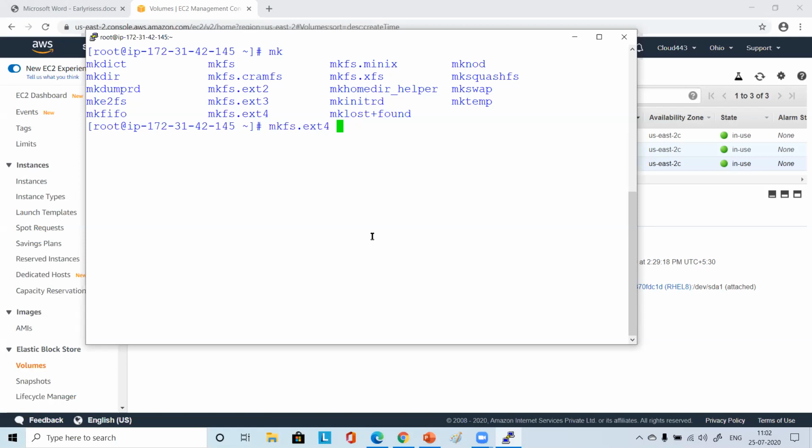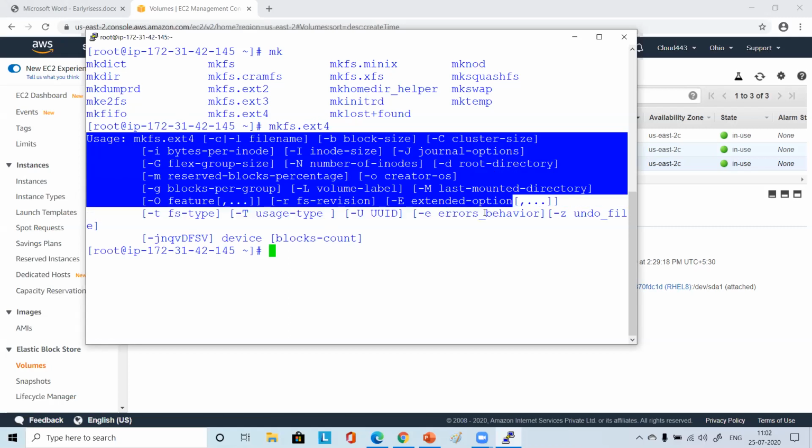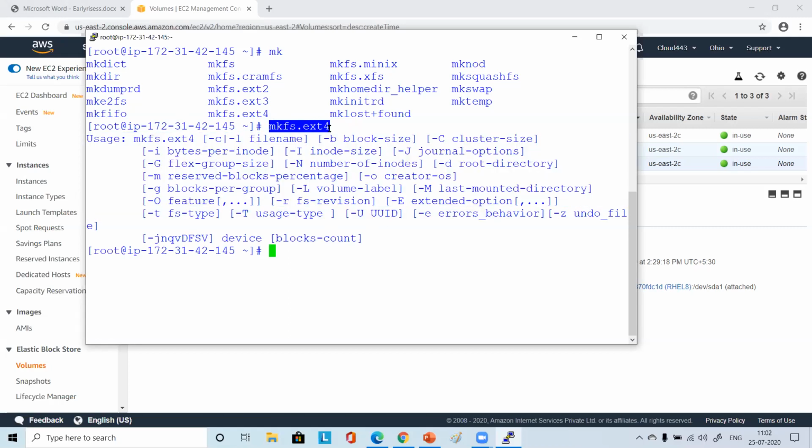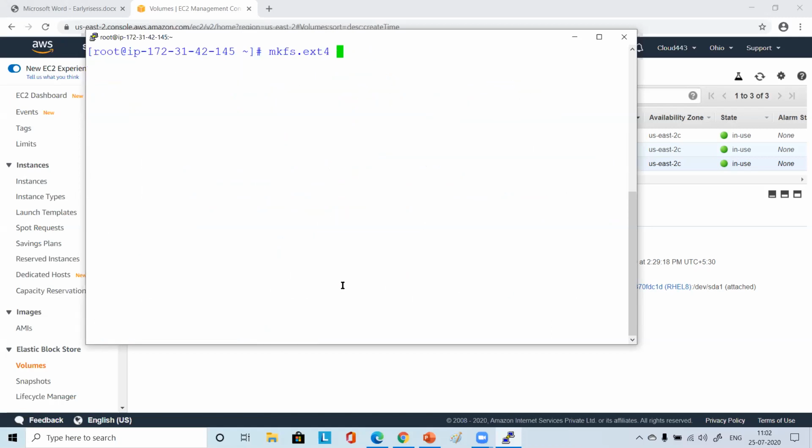Harish, actually, when you asked first to use mkfs.ext4, I pressed enter. Okay. Not an issue, not a problem. If you press enter, it will simply show you the usage, telling you that you have made a mistake. You should not do it like this. That is another good thing. If you simply press it, you will come to know a lot of options. Or if you don't want that, you can simply say help. Say help, still you will get the same thing. So you can say mkfs and enter.